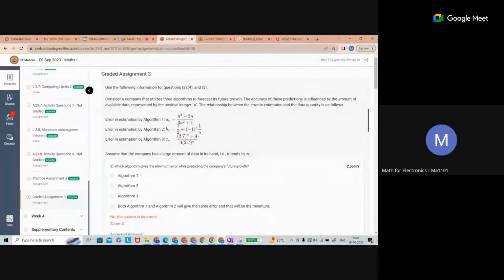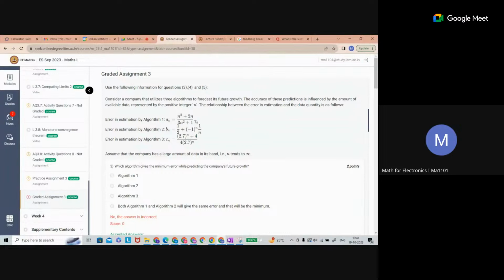Okay, the prediction is influenced by the amount of available data represented by the positive integer n. So the accuracy of this prediction is influenced by the amount of available data represented by the positive integer n. The relationship between the error in the estimation and data quantity is as follows. So whatever is given, this algorithm has, what is that? This is an error itself, right?